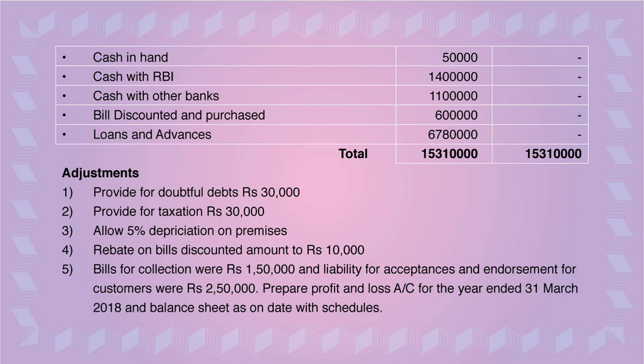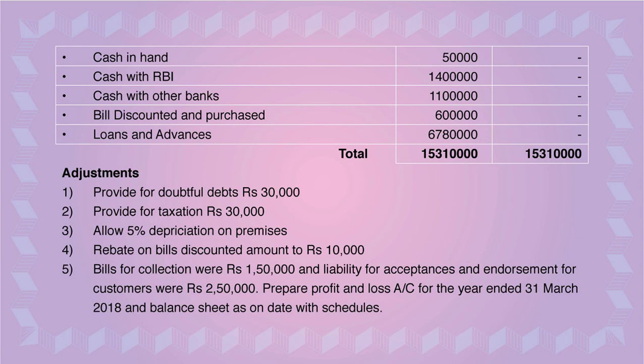Okay, so you can see the first adjustment: provide for doubtful debts, rupees 30,000. Always remember, provide for doubtful debts is acting in the form of RDD. It is nothing but reserve for doubtful debts. So whenever RDD is given in the adjustment, you have to mark in the question loans and advances or loans, cash, credit and overdraft. You can see in the trial balance in the last part, loans and advances is given to you. So please put star on that.